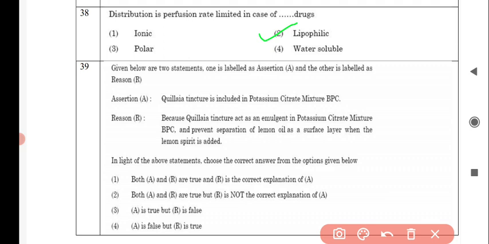Next question is: given below are two statements, one is labeled as assertion A and the other is labeled as reason R. So assertion A is, Quillaia tincture is included in potassium citrate mixture BPC, and reason R is, because Quillaia tincture acts as an emulgent in potassium citrate mixture BPC and prevents separation of lemon oil as a surface layer when the lemon spirit is added. So in light of the above statements, choose the correct answer from the options given below. And the correct answer is option number 1, that is both A and R are true and R is the correct explanation of A.